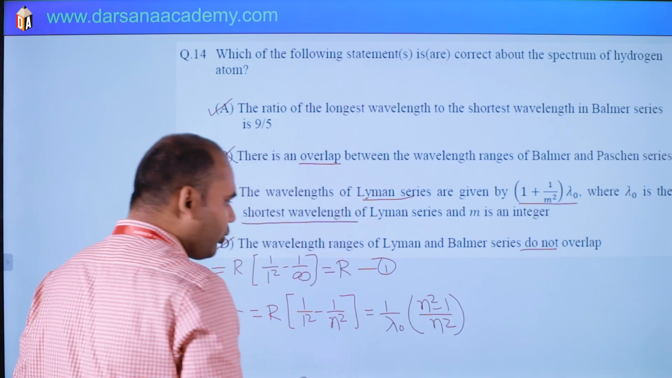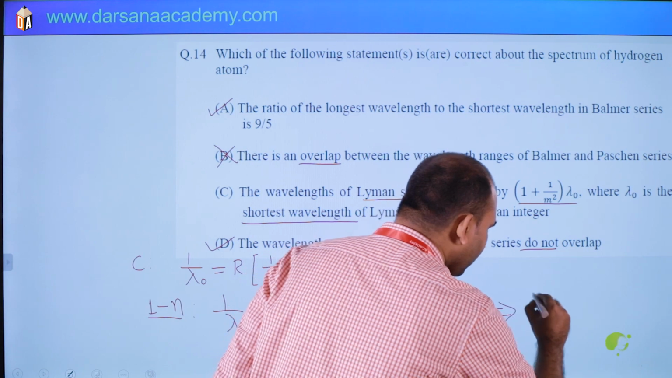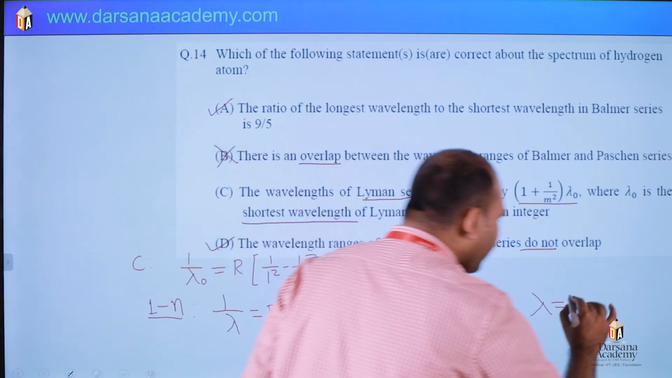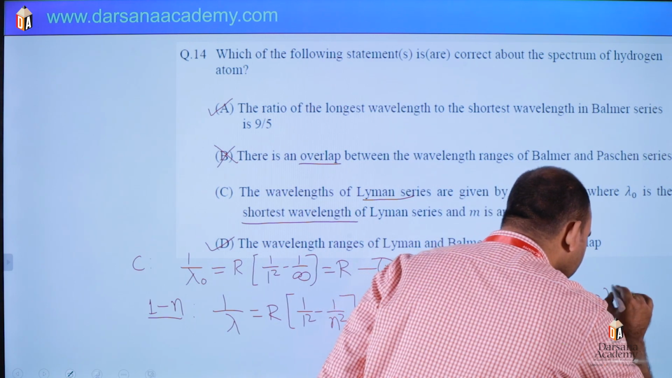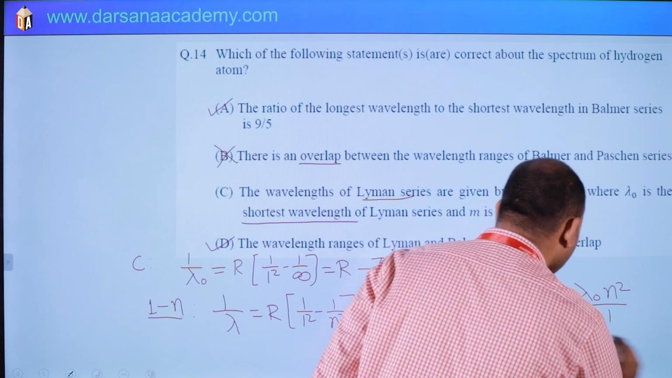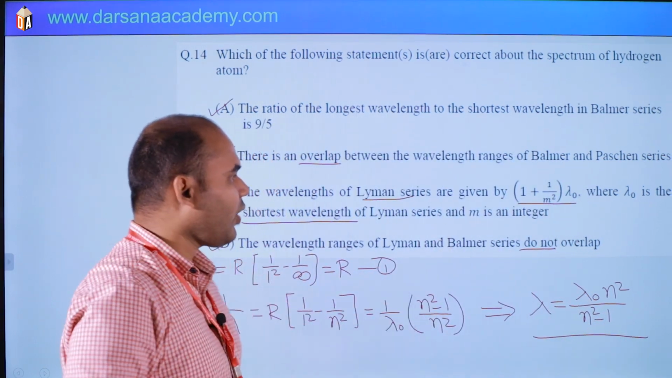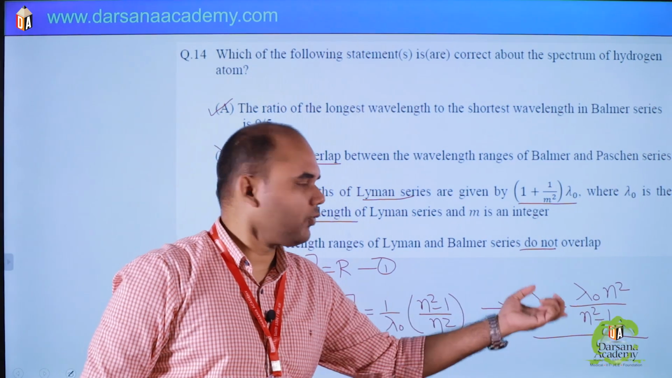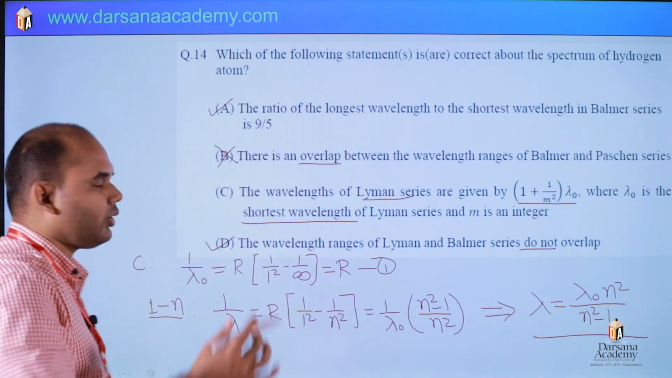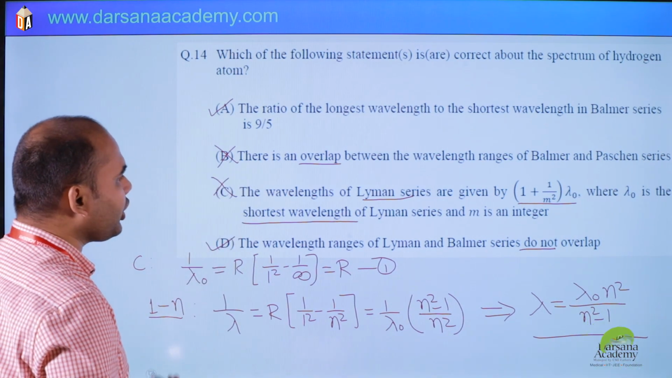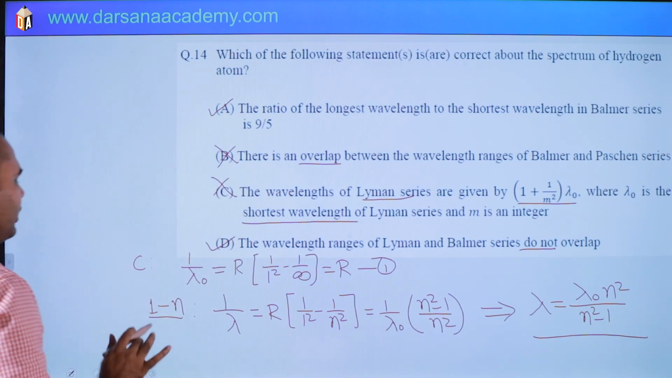So λ will be λ0 n² divided by n² minus 1. No, you can't get the same value where m is an integer. So this option is wrong. So options A and D are correct.